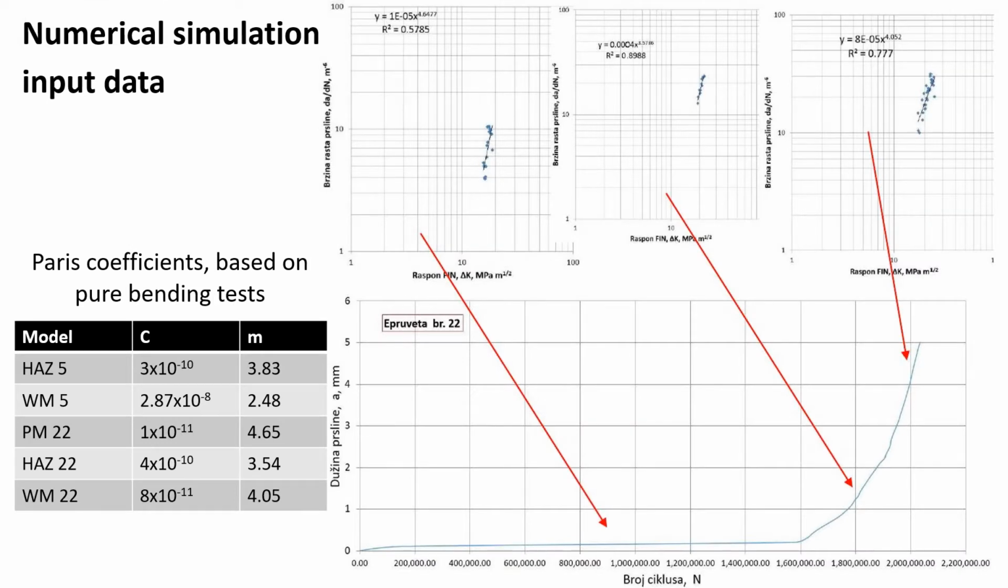Here we can see an example of crack growth rate versus delta K curves for corresponding segments of the crack length versus number of cycles curves for one of the specimens. The table shows the Paris coefficient pairs for each individual welded joint region. As can be seen, there are noticeable differences in these values for each region.